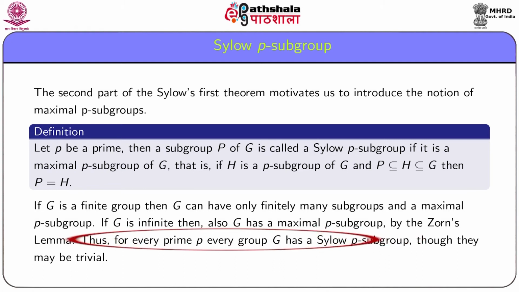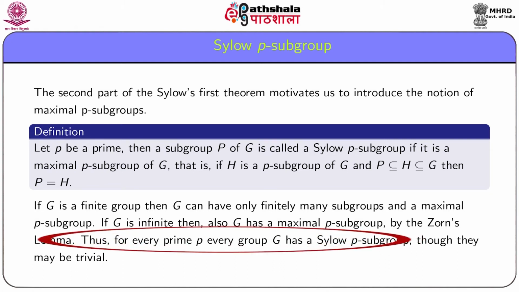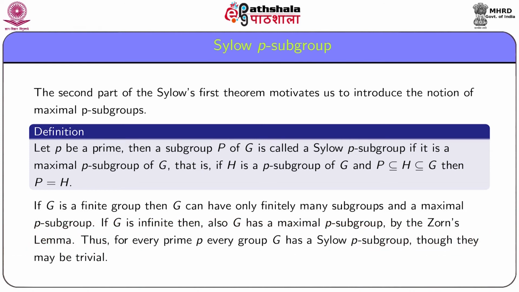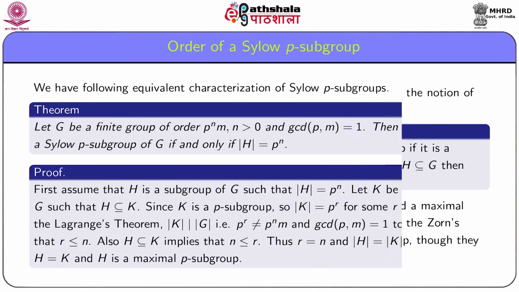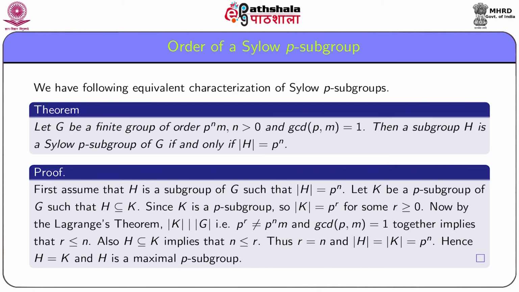Thus, for every prime p and every group G, we have a Sylow p subgroup of G, though they may be trivial. In the following result, we characterize Sylow p subgroups in terms of their orders.